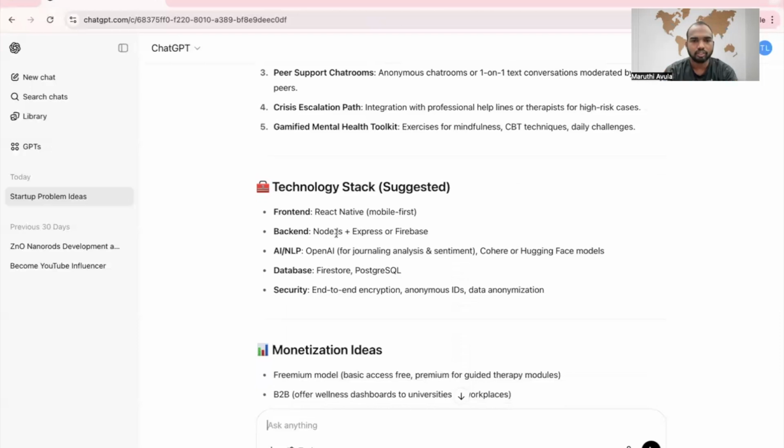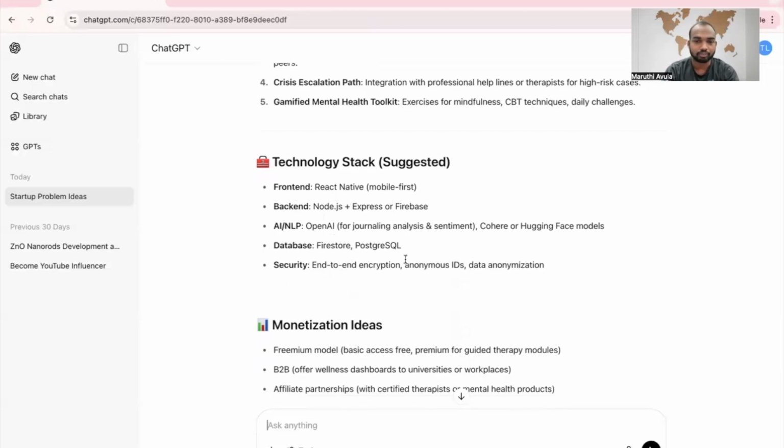Technology stack. We need front end, React Native, mobile first, and backend. So for the backend, complete coding is needed. AI: OpenAI for journaling analysis and sentiment, and a database and file store.